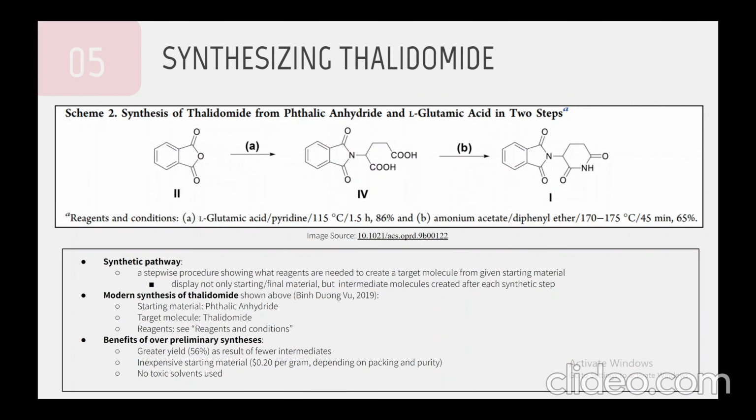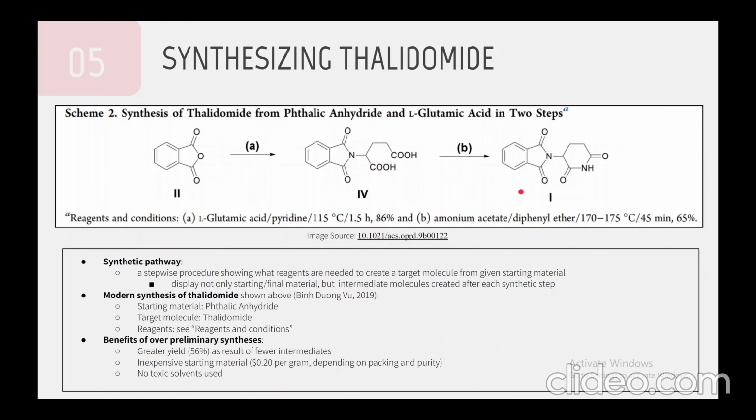So now let's take a brief look at how exactly thalidomide is synthesized today. So after experimentation with new reagents, pharmaceutical companies have been able to optimize the original synthetic pathway used by Grunenthal to manufacture thalidomide. So in general, in organic chemistry, a synthetic pathway, such as the one shown here, is simply a stepwise procedure showing what reagents or chemicals and solvents we need to add into a flask of our starting material to create our target molecule. Now in this case, our starting material is phthalic anhydride, and our target molecule is of course thalidomide.